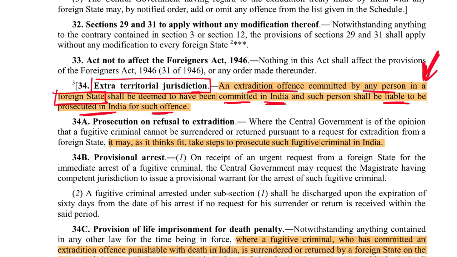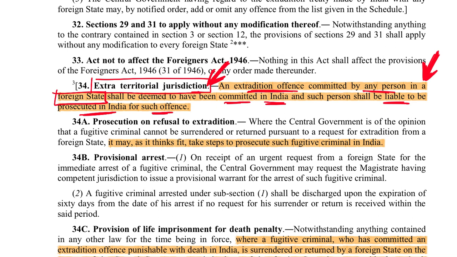Dawood Ibrahim plans terror activities or whatever, conspiracies against India from some other country, maybe Pakistan or maybe any other country. So this offense will be considered to be committed in India, and Dawood Ibrahim can be brought to India and face the criminal justice system. So this is the extraterritorial jurisdiction under this law, really important.